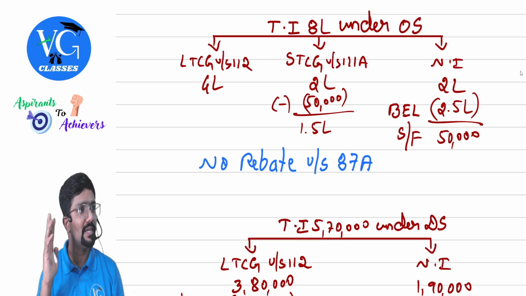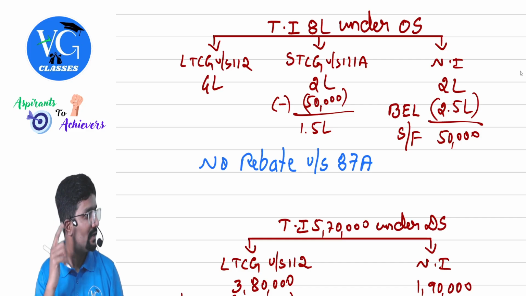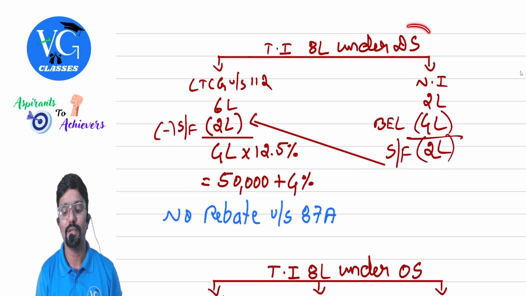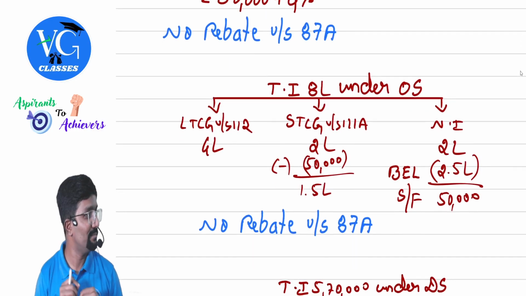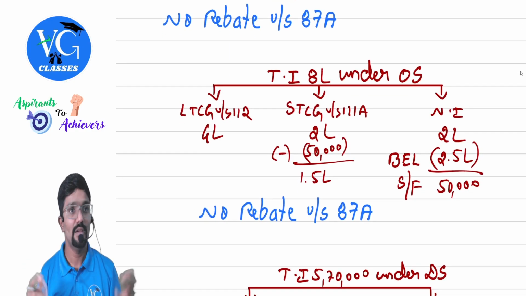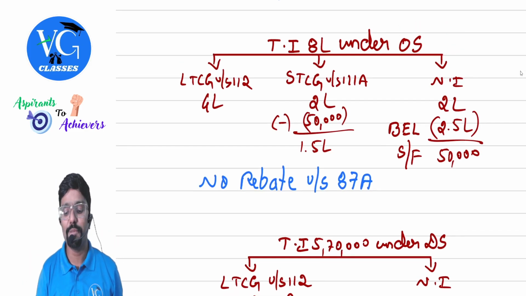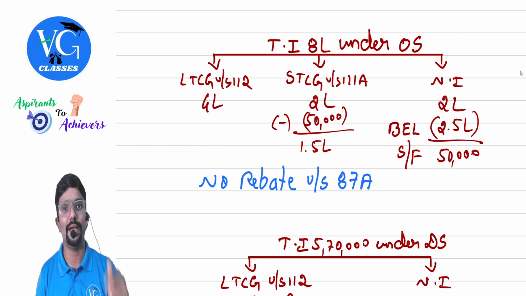2.5 lakh. So I am taking 2.5 lakh. Please be careful, I am changing the scenario. Sir, above you took 4 lakh, no, sir? That was the default regime. That is why presence of mind is important. In the exam, anything can come. So here it is optional scheme, so the basic exemption limit is 2.5 lakh.